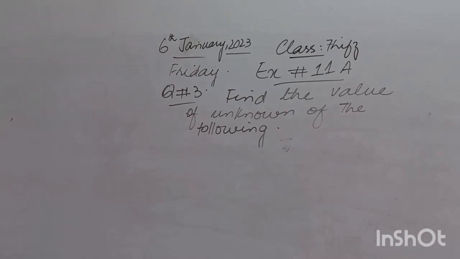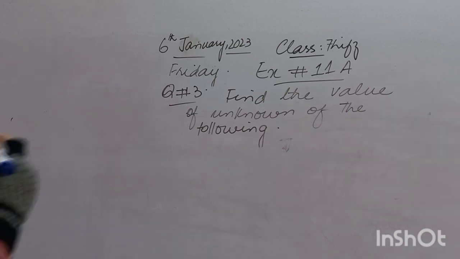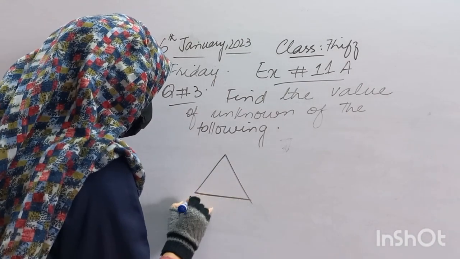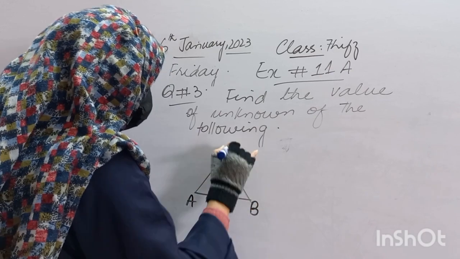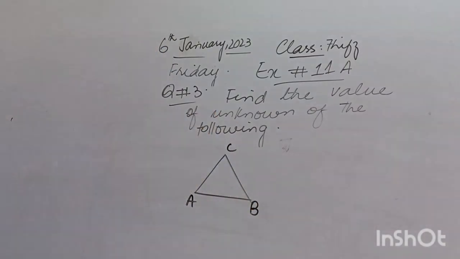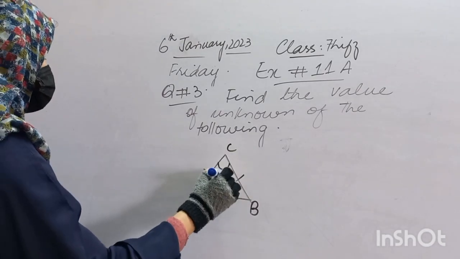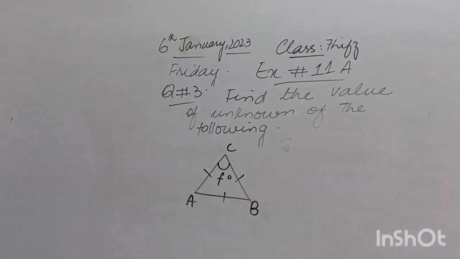Fine. So class, I have another triangle with corners A, B and C. Fine. And 3 of the sides are equal, and we have only one angle given, which is F degrees.